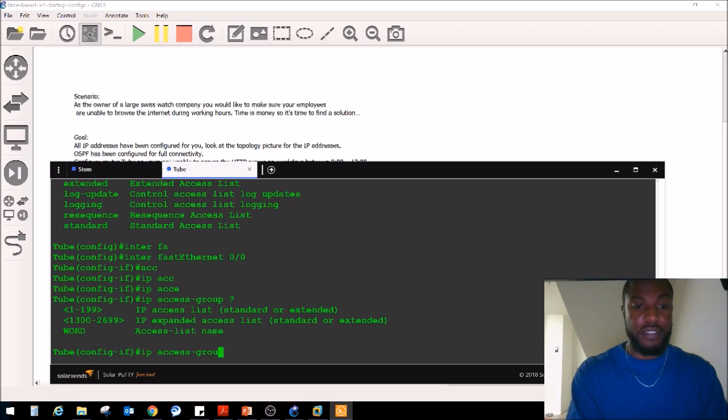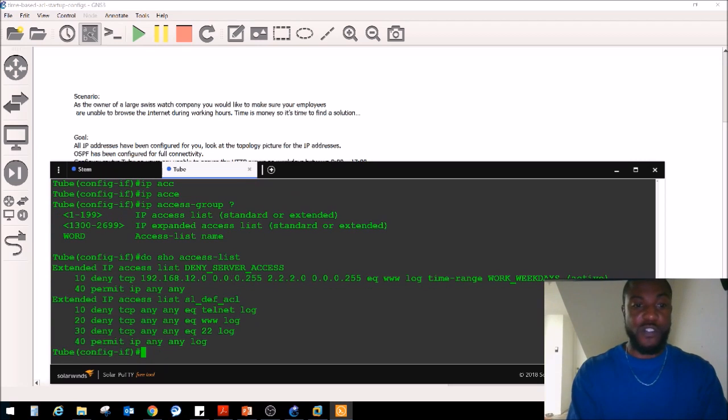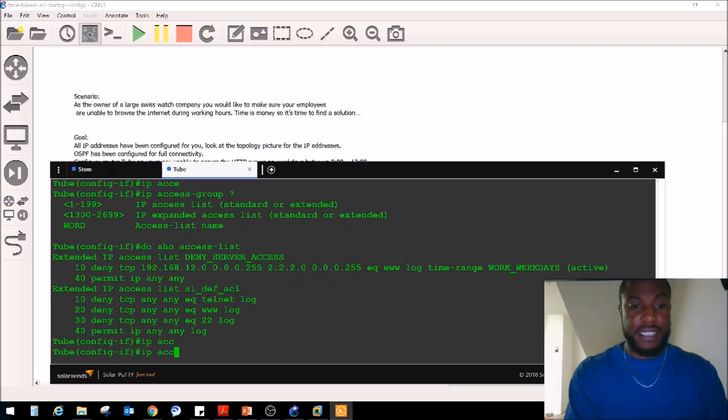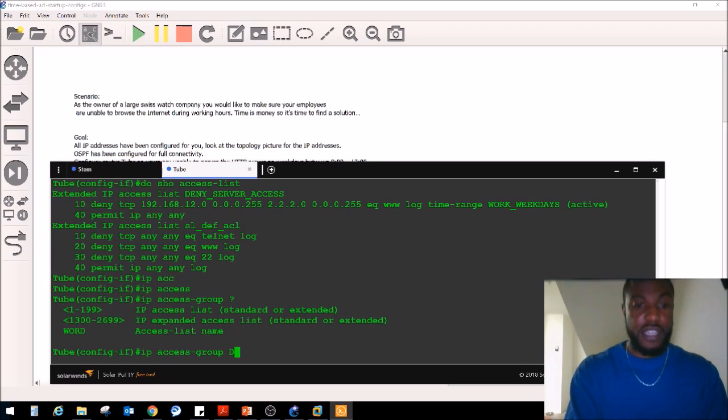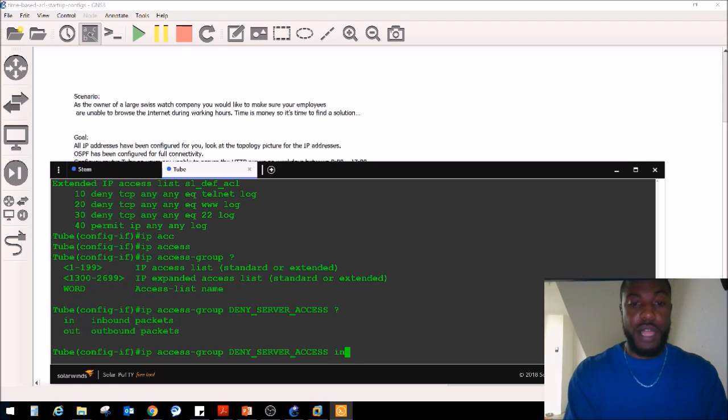Let's do show access list and verify. Do show access-list. The name of it was deny_server_access. So we're going to say IP access-group deny_server_access. We want inbound packets to block, right?